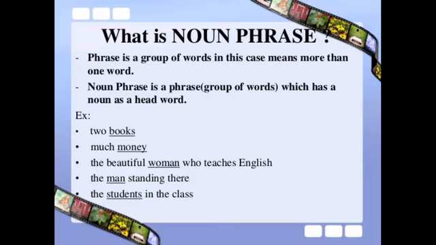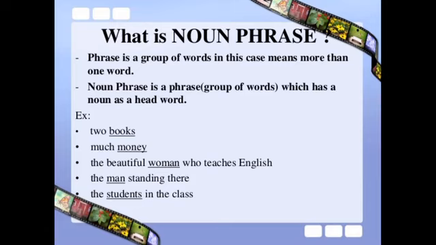Noun phrase is a group of words acting like a noun, whereas a noun is a single word. So this is the main difference between a noun and a noun phrase. A noun is a single word, but a noun phrase is a group of words which does the same function of a noun, that is to name a person, an animal, place, thing or a quality. And one more thing, a noun phrase is either the subject or the object of the verb in a sentence.